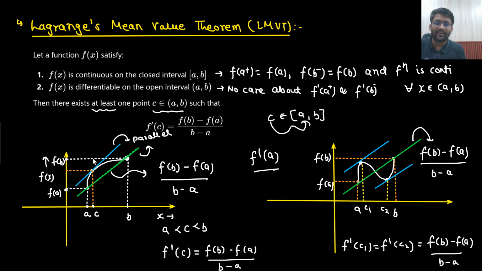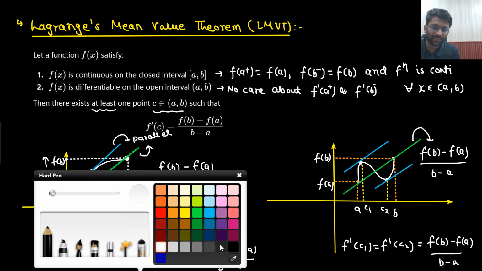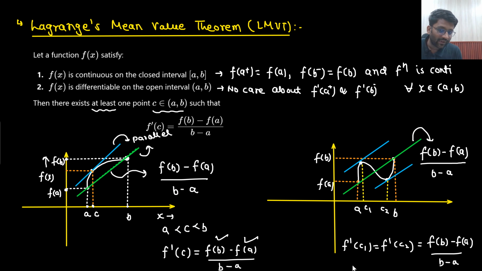Since I am saying open interval, I cannot comment on what the differentiation value will be at x equals a or at x equals b. So I am only caring about the points in between. Is that clear to you? But the graph should be continuous. Why should the graph be continuous? Because here I am writing f of b and f of a. So if the graph is continuous, only then can you define f of b and f of a.